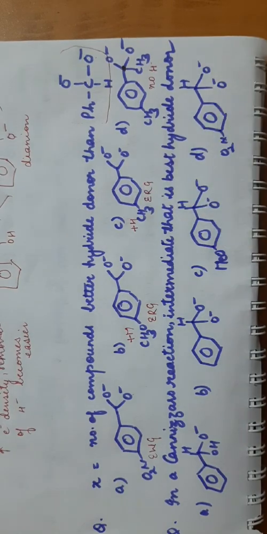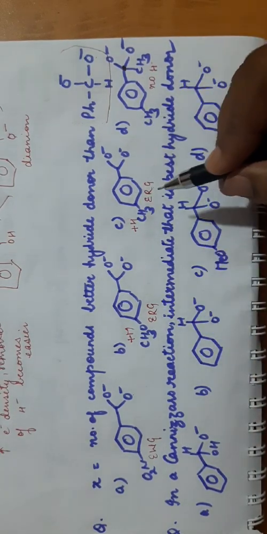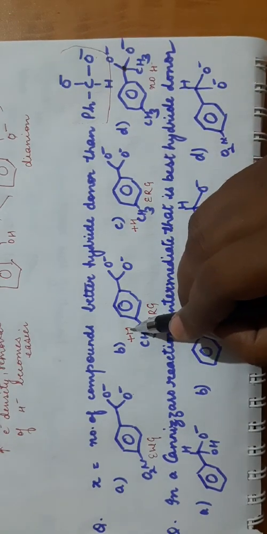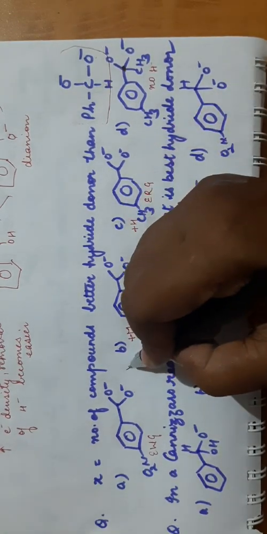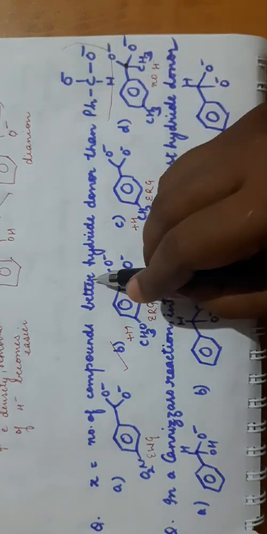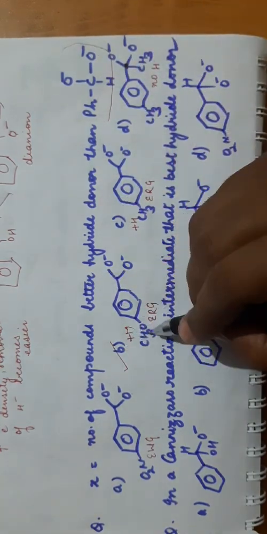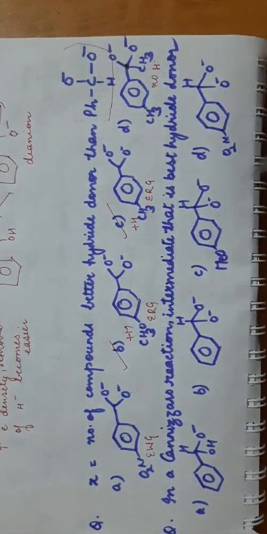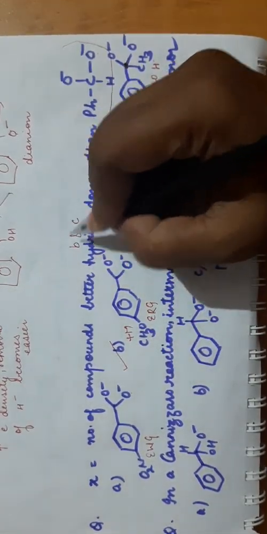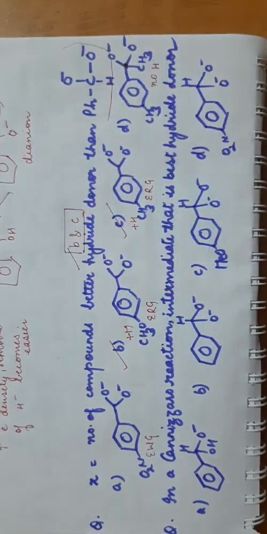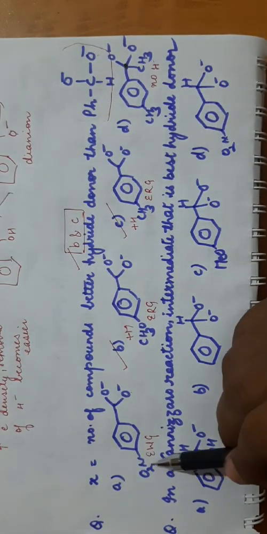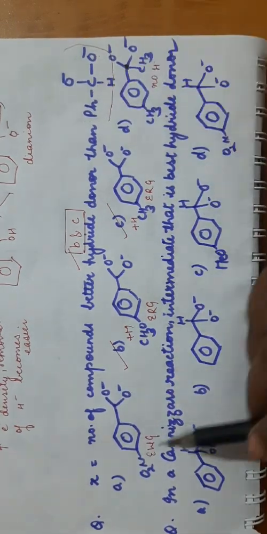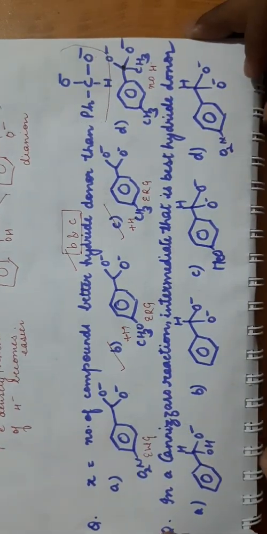So you have to decide between these three. Electron releasing groups will be better hydride donors. Out of these two, plus M is more effective or dominant. So this is the better hydride donor. Okay, you have to tell the better hydride donors. So CH3 and this one. So B and C are the answers. B and C. Clear? This is an electron withdrawing group, it will decrease the electron density as compared to this. So this is a poor hydride donor.